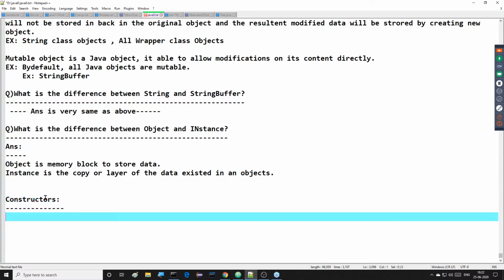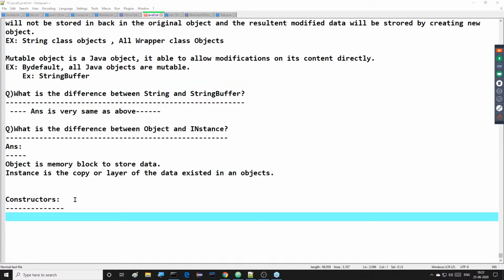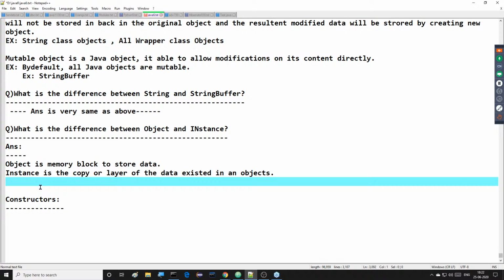Right, guys, please observe this clearly. I'm going to give clarity on these constructors. Nearly, variables and identifiers, those variables will also be covered. Wait for a minute. We are able to understand each and every one. The variables part, I will discuss with you. Not to worry about that.